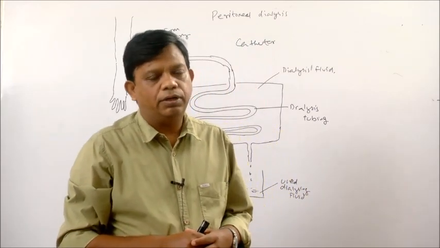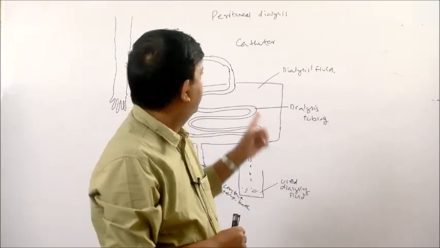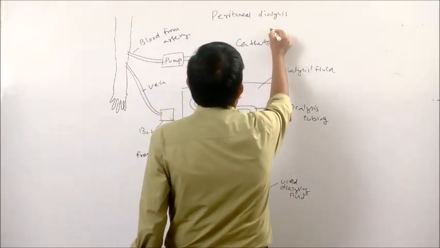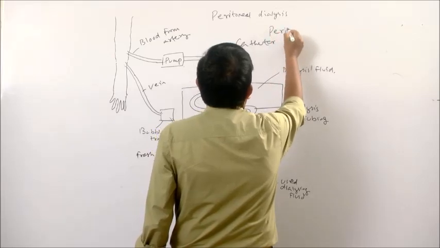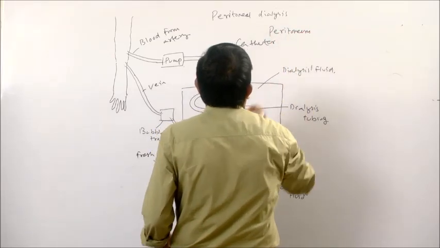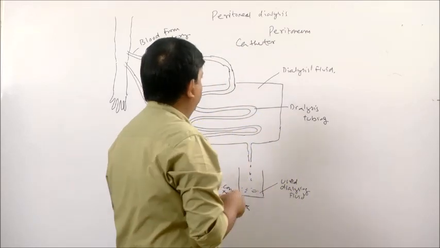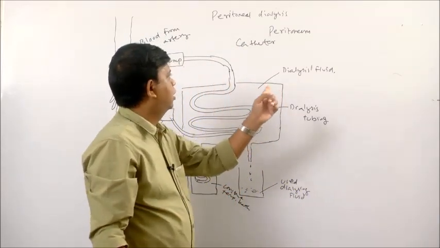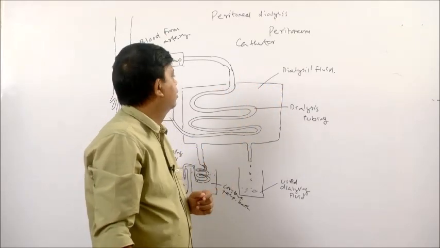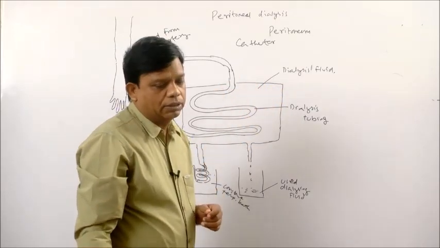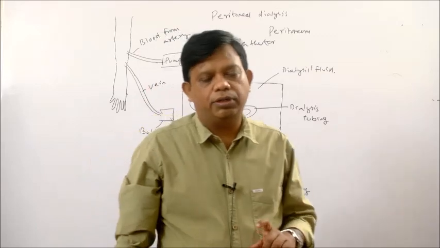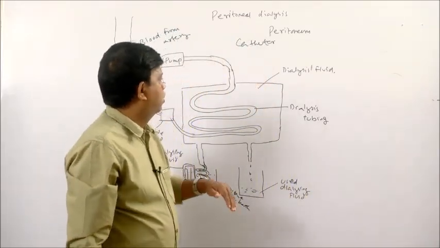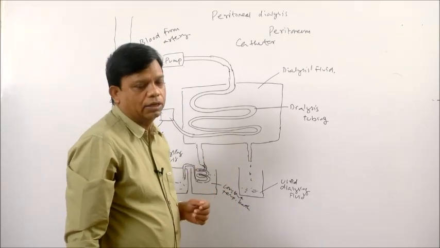That abdominal cavity is lined by peritoneum, which acts like a dialysis membrane. Through that plastic tubing which has been inserted into the abdominal cavity, dialysis fluid is added to the abdominal cavity.